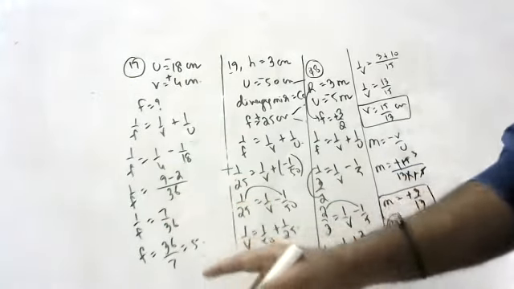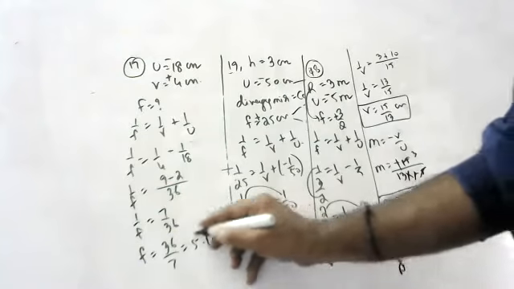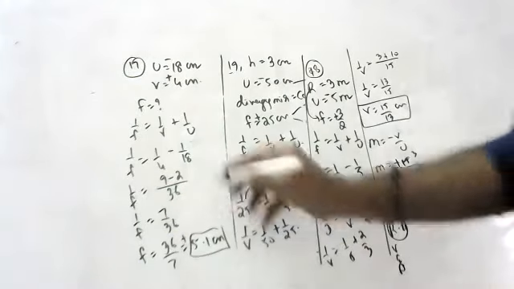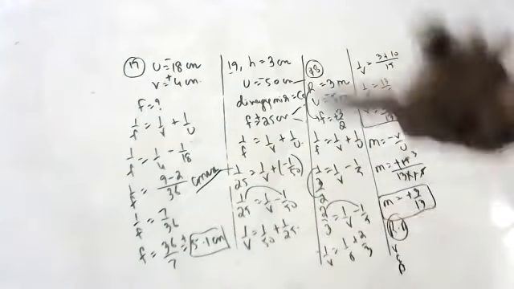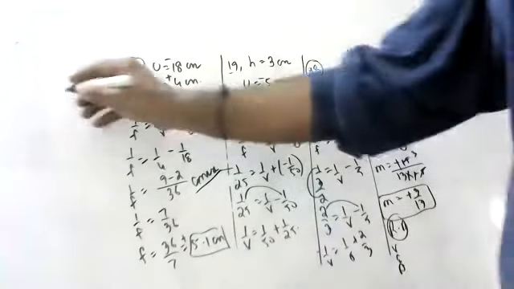7 5s are 35. 7 5s, I got, but plus I got, children. So it is a convex mirror. Convex mirror means anywhere on the principal axis is the ray diagram. You know how to do ray diagram, children. I did it so many times.